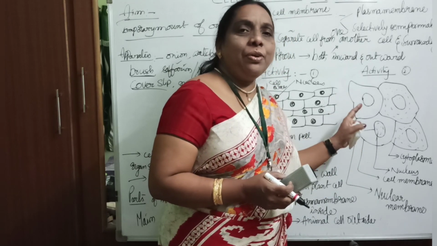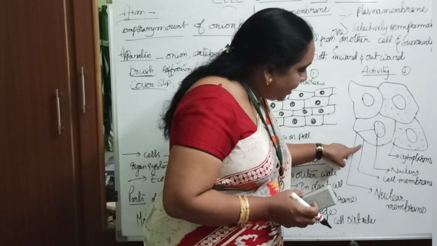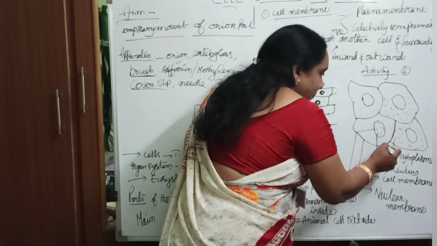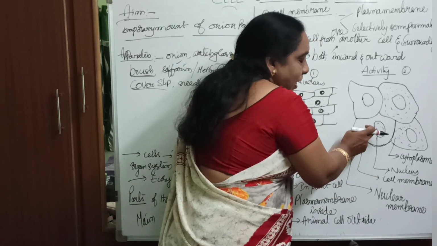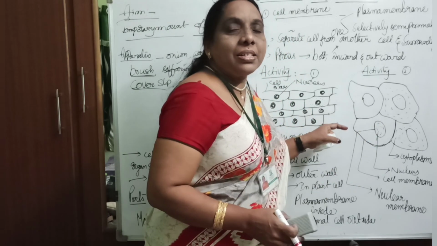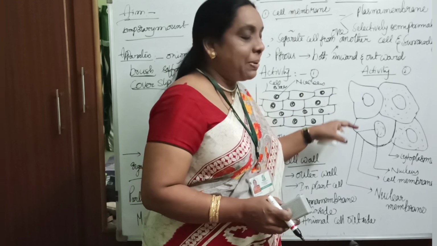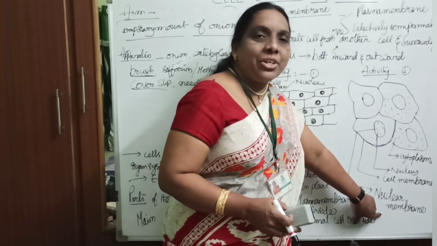Okay, yes, when you observe under the microscope, instead of the cell wall, this is a cell membrane. We see the nucleus, and inside that nucleus there is a fluid content called the nucleoplasm, enclosed by a layer called the nuclear membrane. Shall I repeat once?